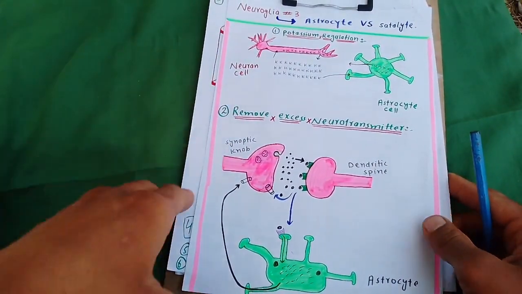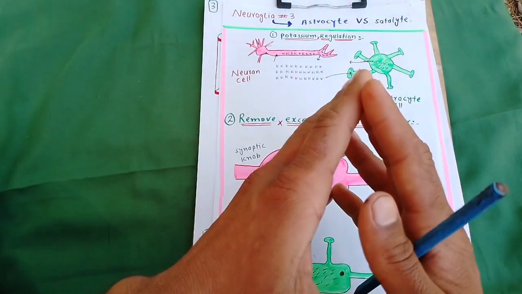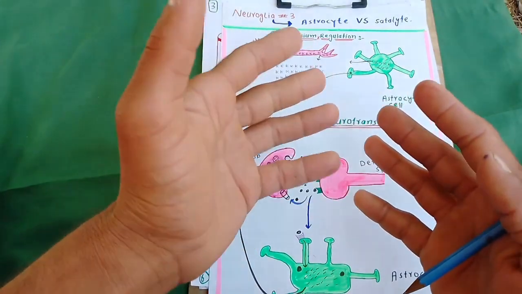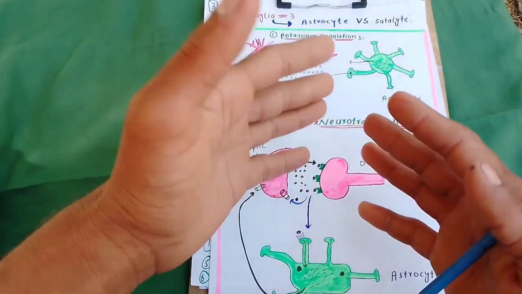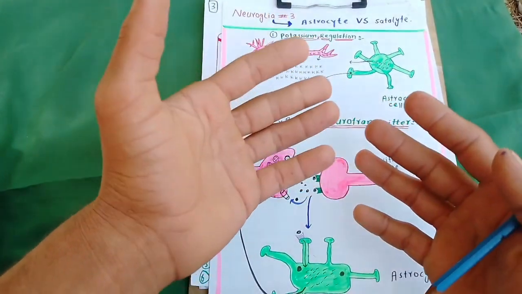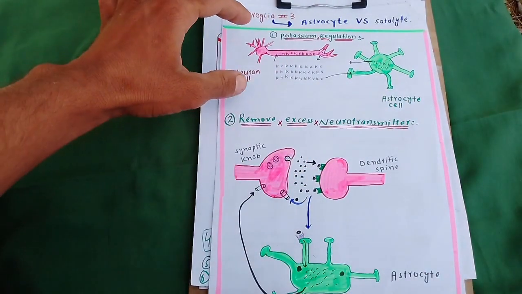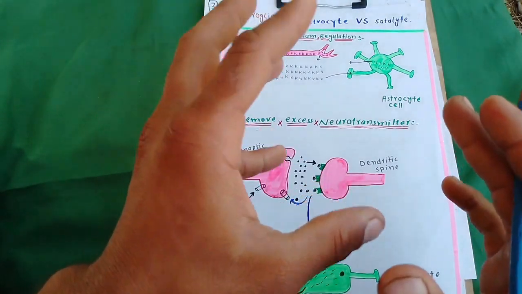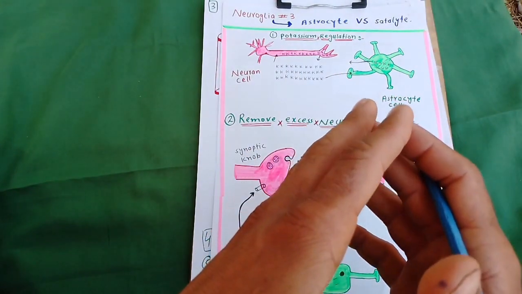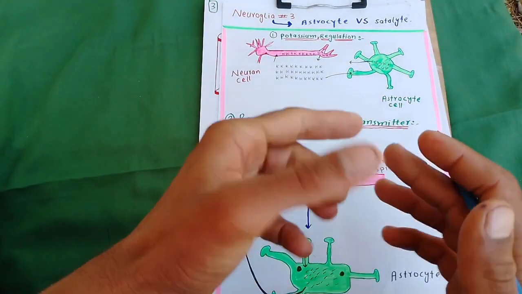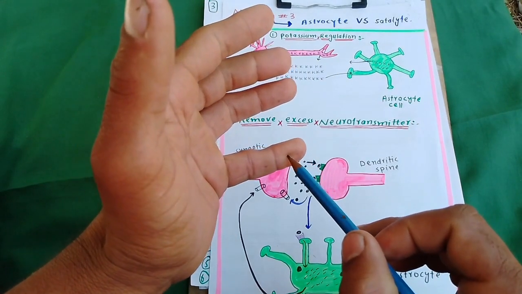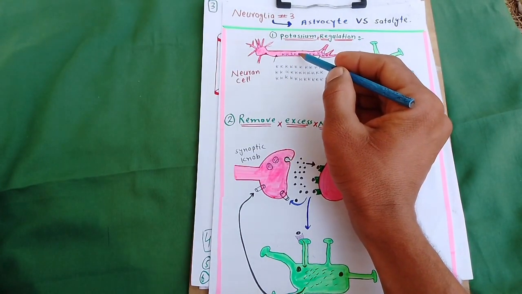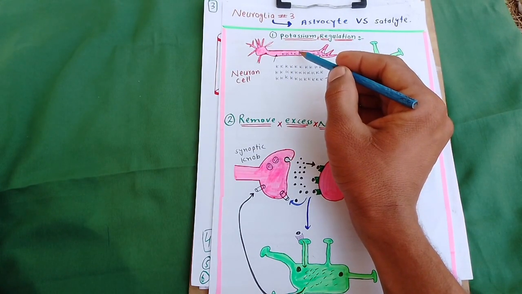What is the function of the astrocyte? Astrocytes, as we know, are the supporting cells of the neuron. Neurons are the impulse generating cells, but neuroglial cells, astrocytes, are the supporting cells of the neuron. Function number 1, potassium regulation. Astrocytes regulate the potassium level inside and outside of the cell. As we know, potassium is more concentrated inside the cell.